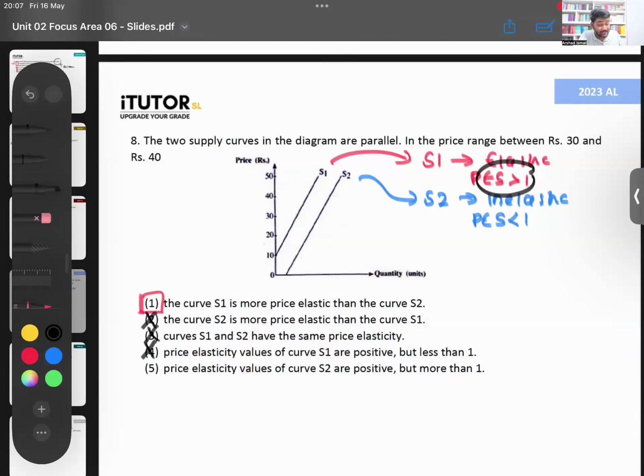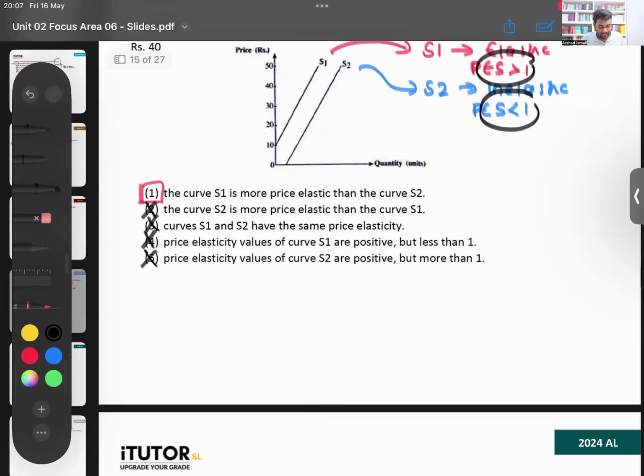Price elasticity of supply of S2 is positive, but more than 1. S2, is it more than 1? No, it is less than 1. You can see, it looks like a hard one. They give you a diagram and other things and they scare you. But a simple thing they are testing. What we have learned before.